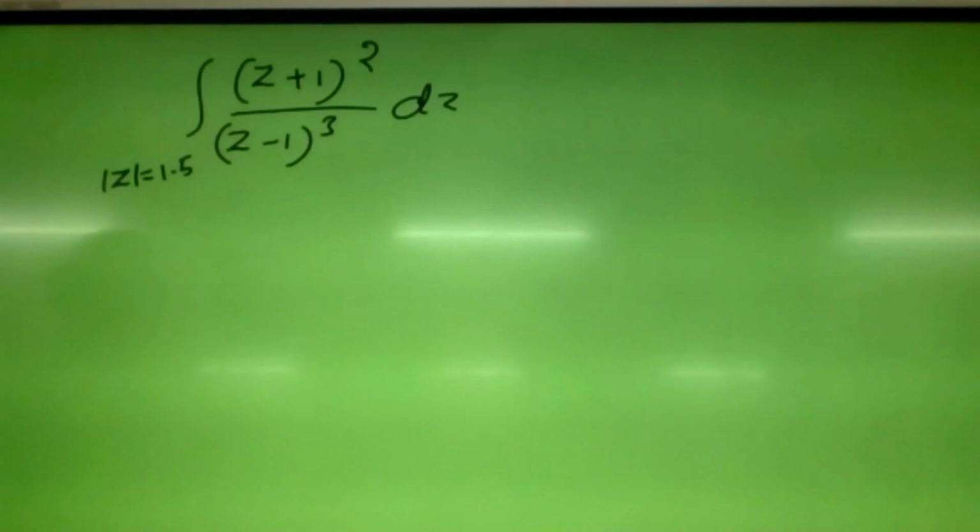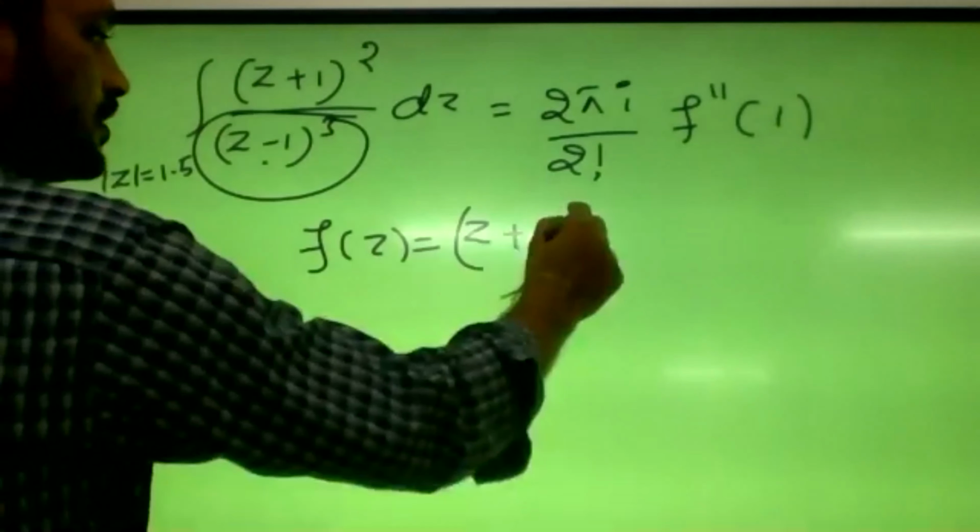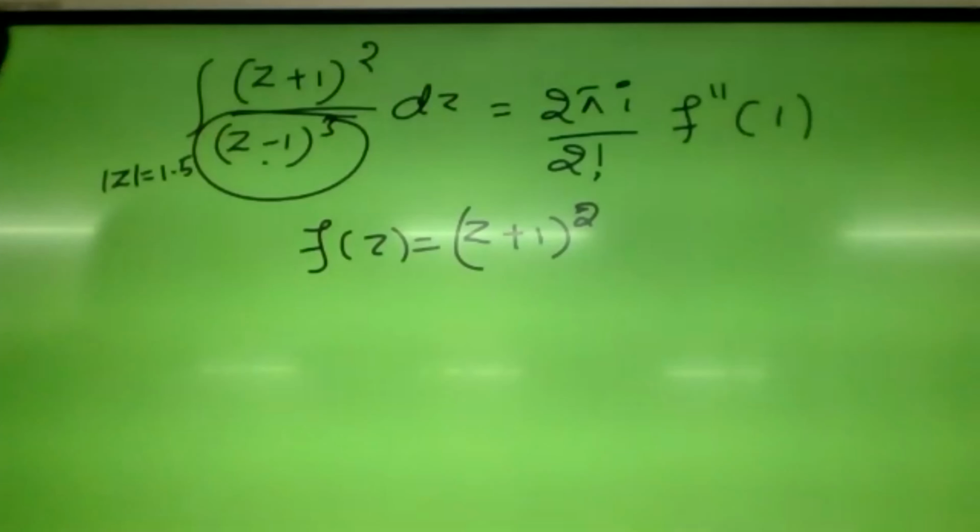So we have to apply Cauchy's integral formula, and it is given by what? Since the power is 3, the value of this integral will be equal to 2 pi i by 2 factorial into f double dash of 1, because n plus 1 is 3, so n is 2. Now we leave this factor and take the remaining function as f of z, where f of z equals z plus 1 whole square. We have to find the second derivative of this.